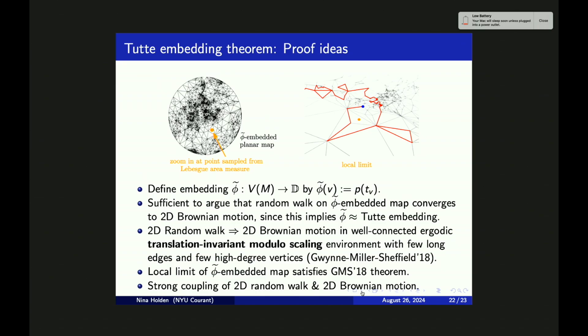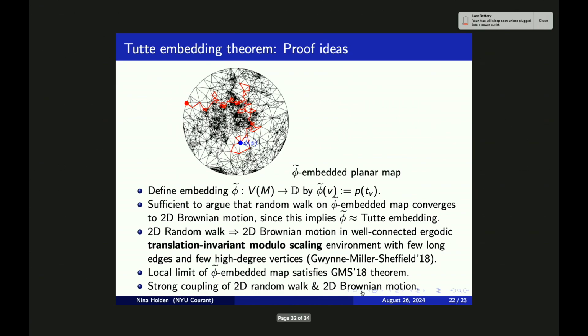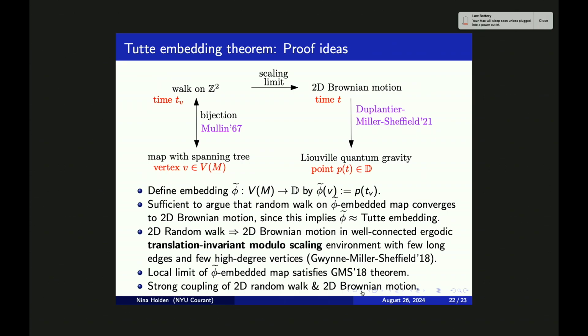So what is the difficulty of the proof? The difficulty is to argue that this local limit exists, and also to argue that the properties of the theorem are satisfied. Even proving that this local limit exists is a very hard problem. The reason it's hard is that, in order to define phi tilde, we need to have some coupling between the walk and the 2D Brownian motion. When taking the local limit, we also need to take some kind of local limit in this coupling.